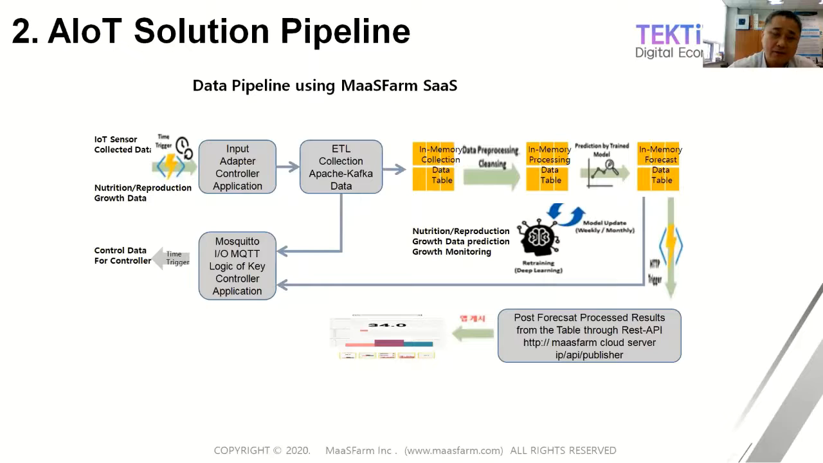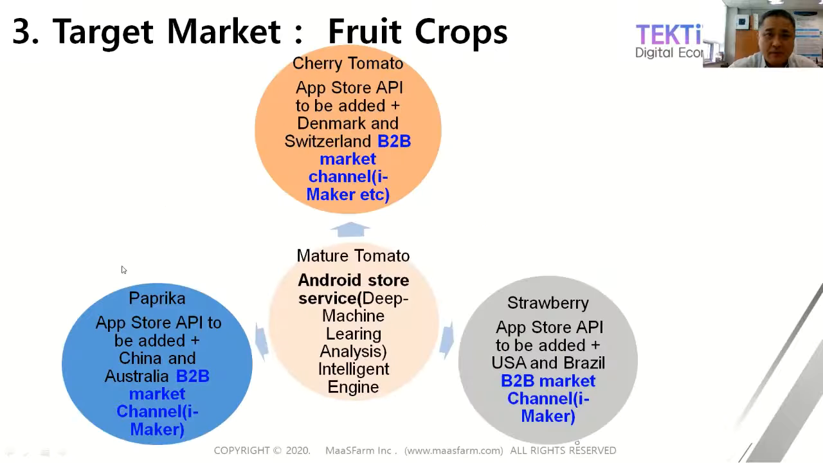So after that, this parameter will be processed using this AIoT solution pipeline, right? Collection, storing, processing, and then they make a collection data table, and then a process data table, and then a focus data table will be generated by AI deep learning technology, through the control data for the controller, right? So this is a simple pipeline.